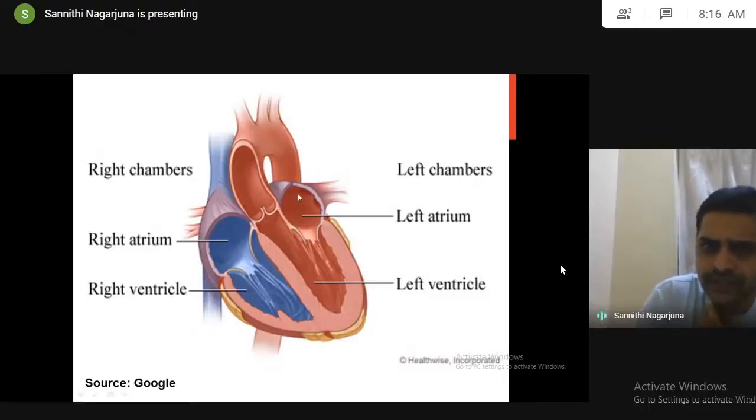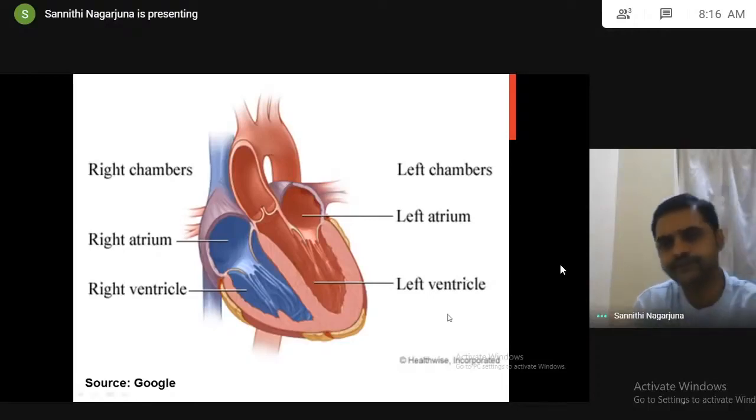The purified oxygenated blood enters the left atrium. From the left atrium, blood enters the left ventricle through the opening of the bicuspid valve, the mitral valve. Finally, the left ventricle pumps the blood to various parts of the body through the aorta.